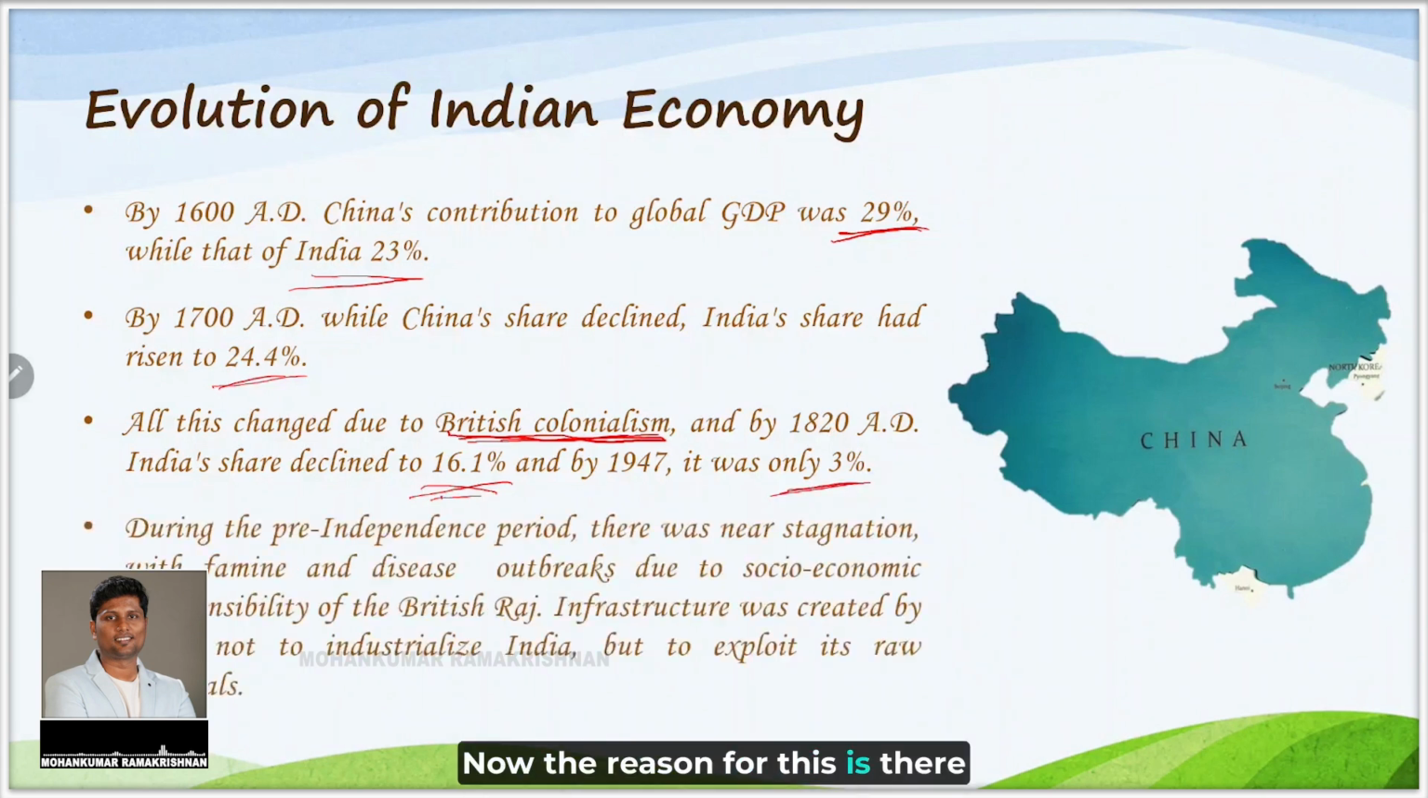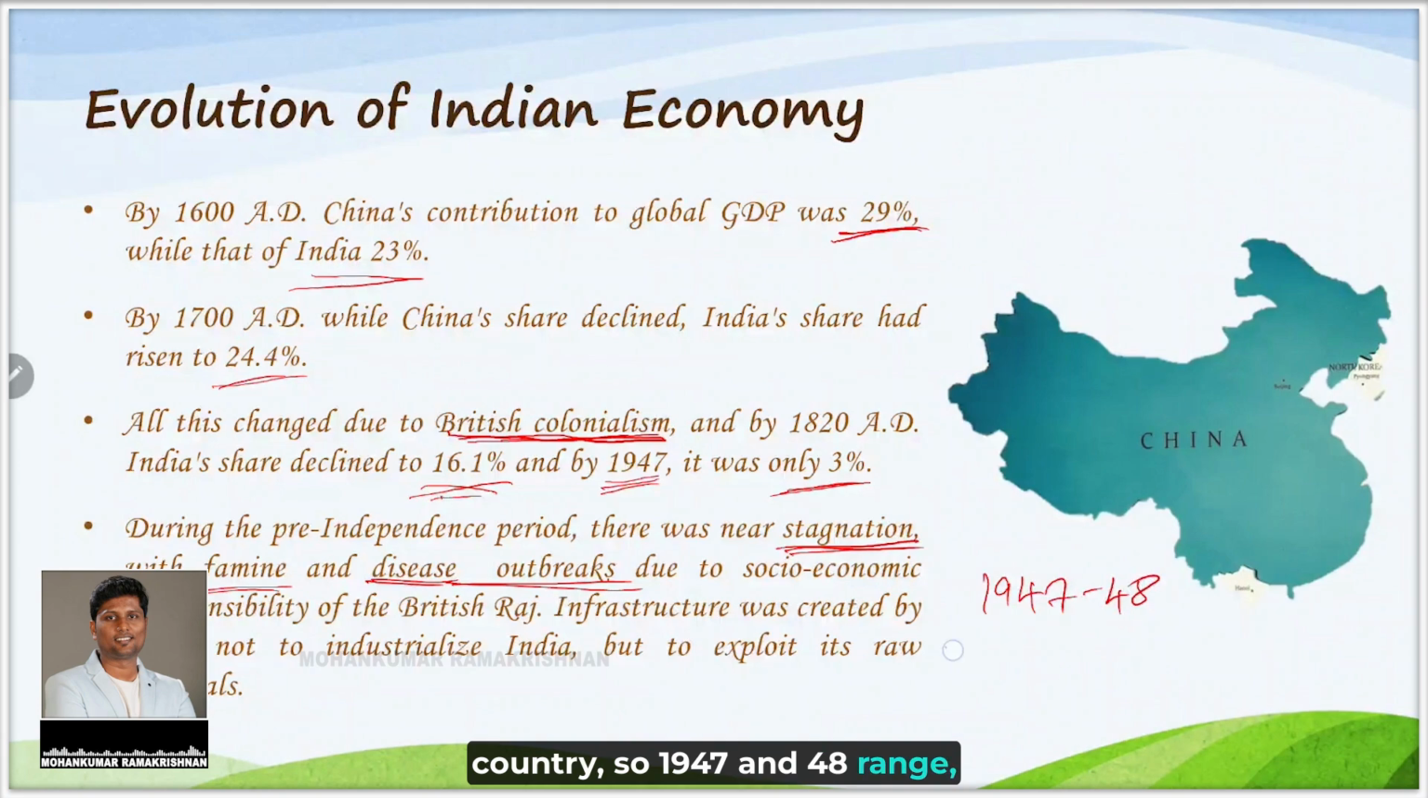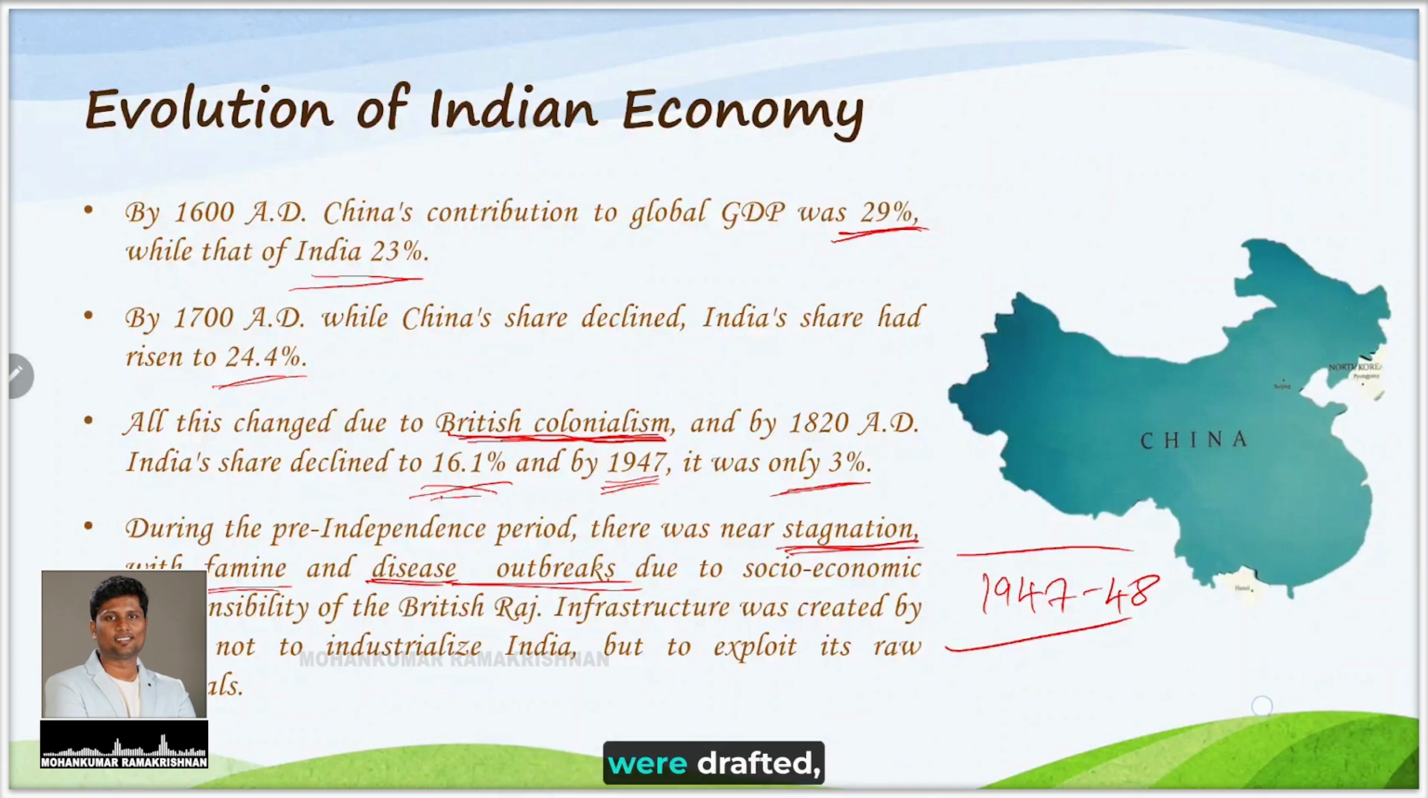Now the reasons for this were near stagnation in growth, famine and drought, disease outbreaks, and all these things made India a poor country by the time the British left our country. In 1947 and 48, it was a huge challenge for our Indian government to start things from scratch. After independence, many reforms were formed, major 5-year plans were drafted, and things incentivizing the manufacturers were introduced. Let us deal with them one by one.